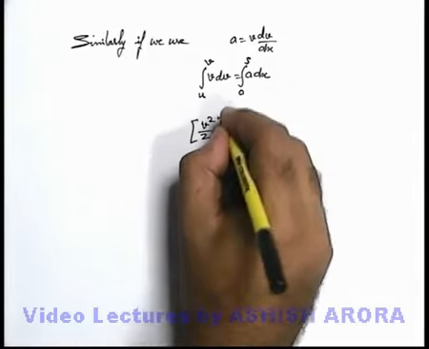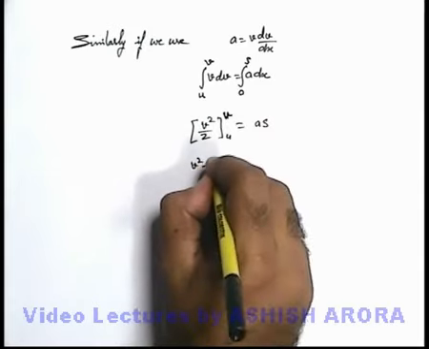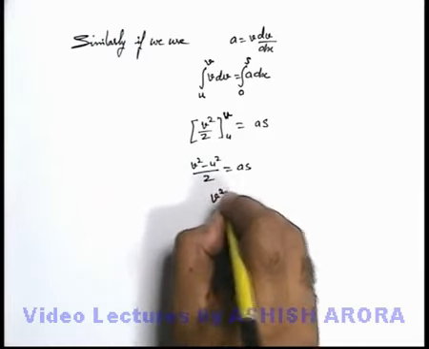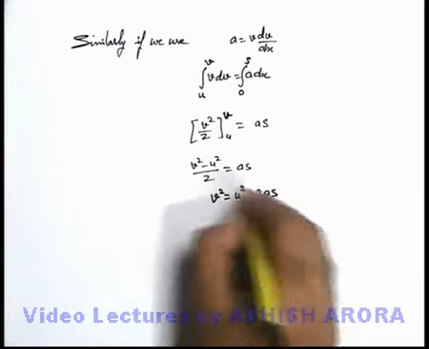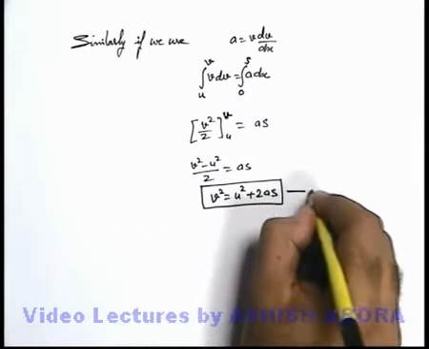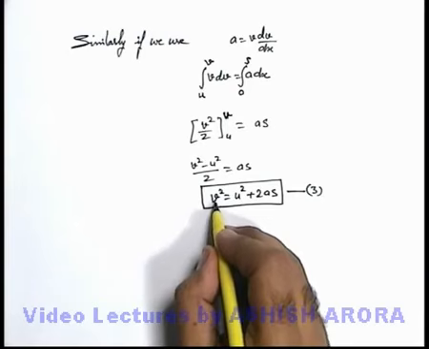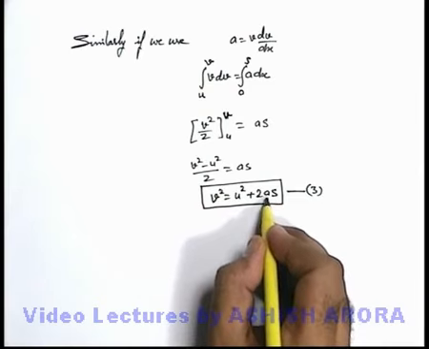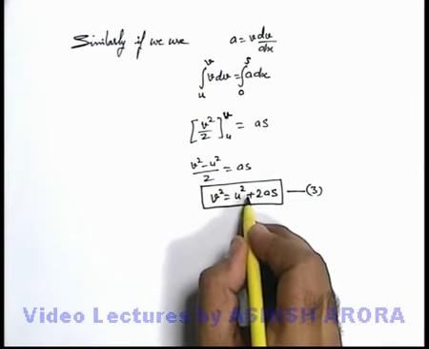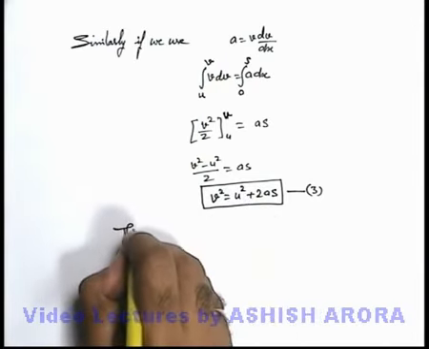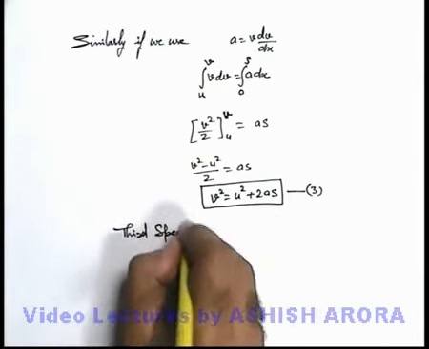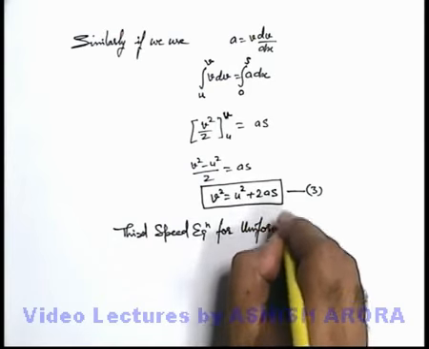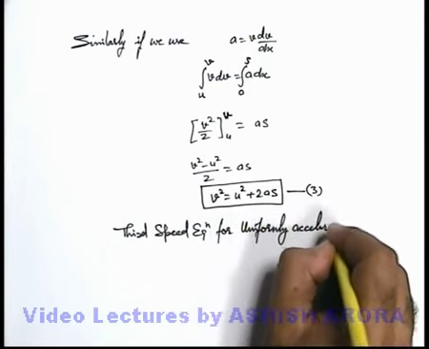So here the left hand side will become v square minus u square by 2 is equal to as, or we can write v square is equal to u square plus 2as. This equation gives us the velocity of the particle after covering a displacement s if it was moving with a uniform acceleration a and with the initial speed u it was started with. This equation we write as the third speed equation for uniformly accelerated motion.